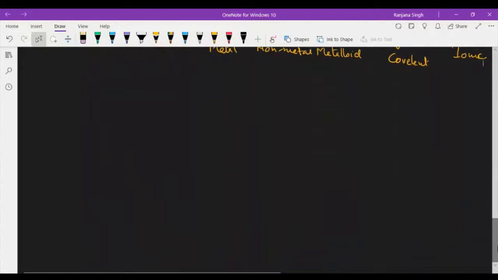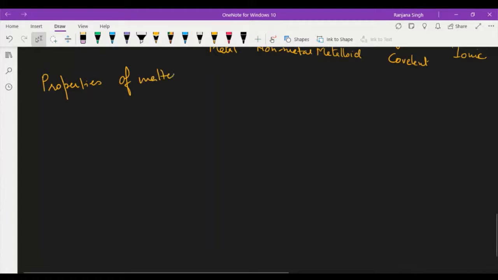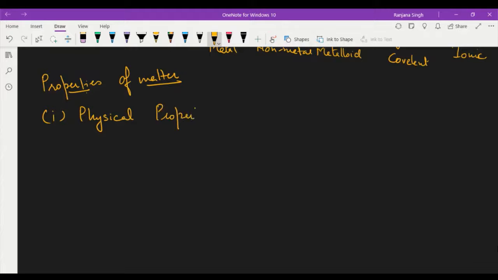Then come to the next part, that is properties of matter. Right? These properties of matter may be physical property and chemical property.